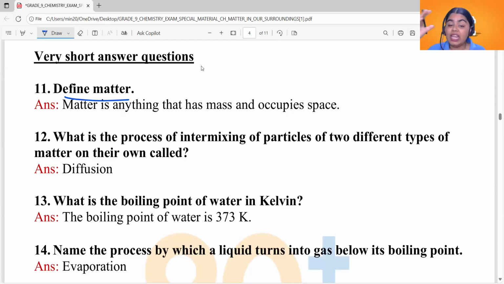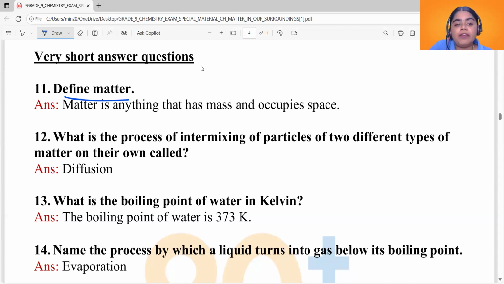Now, sound, light, all of these are forms of energy. So you can say they are not considered matter. Also, you can say thoughts, feelings, emotions, all of those take up a lot of space in our head, but then they are not considered matter. Okay. So that is question number 11.